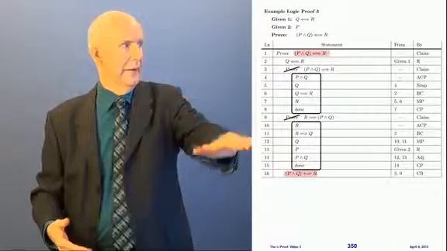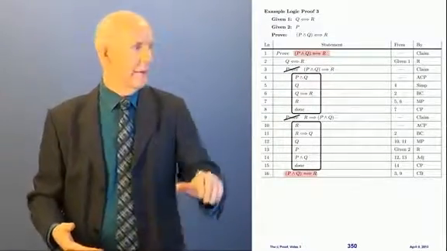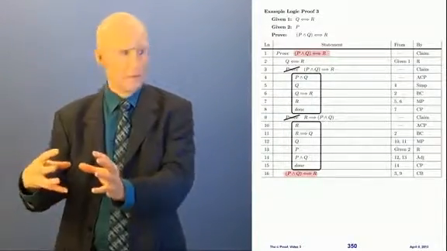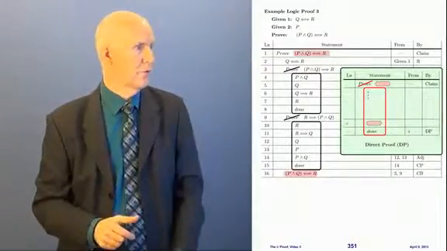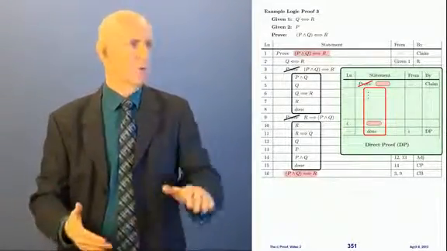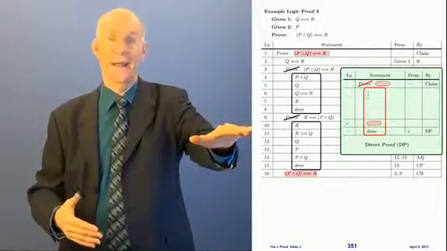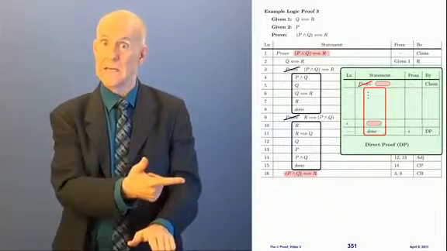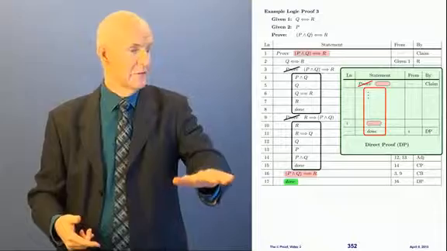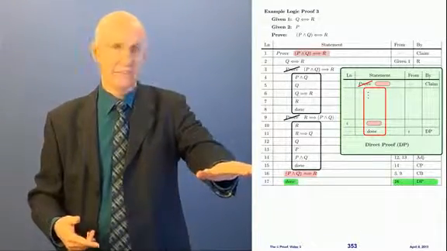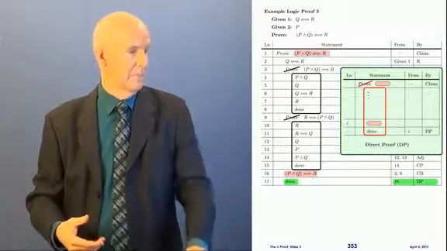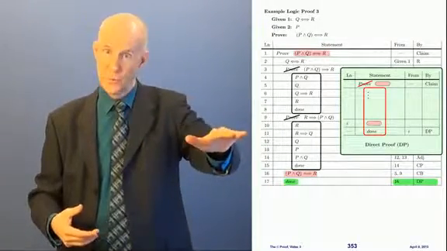Okay? Now look at that. We just got what we're trying to prove. There it is. P and Q in parentheses, if and only if R. That's our goal. And what kind of proof are we doing? We're doing a direct proof. And in a direct proof, we just try to get it. And if we get it, well, we just got it. If we get it, then we can write done. So we can say done here. And where is that from? That's from line 16, where we reached the goal. And by DP, which is direct proof.